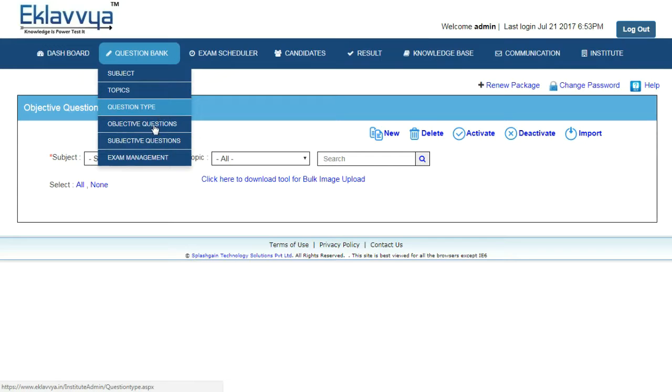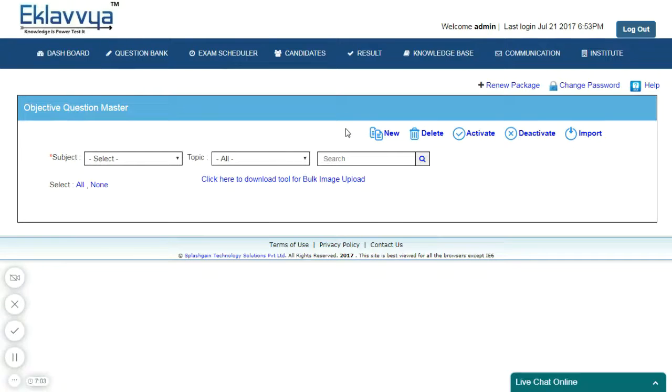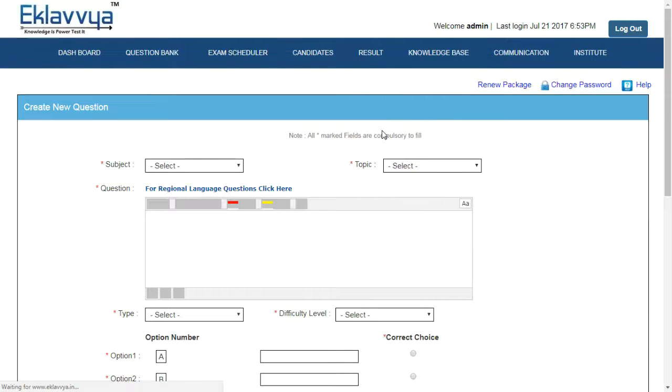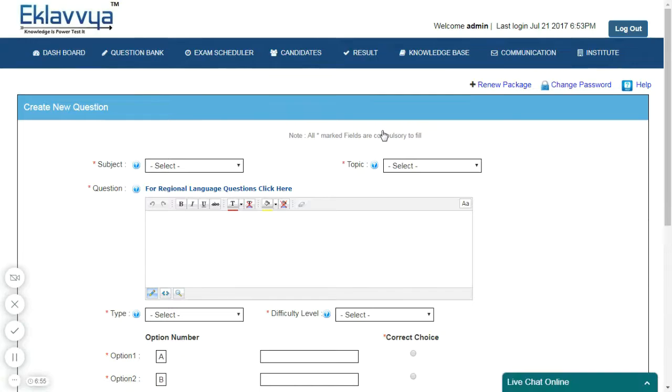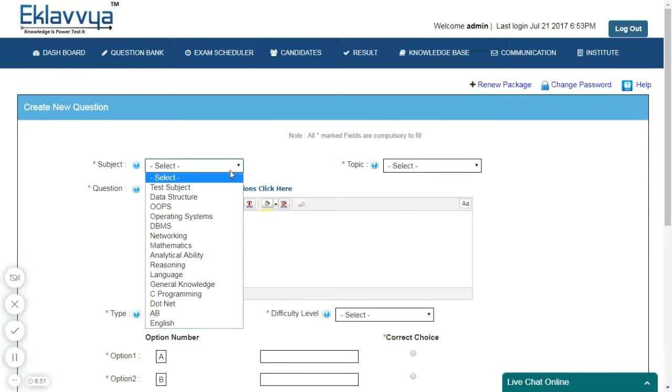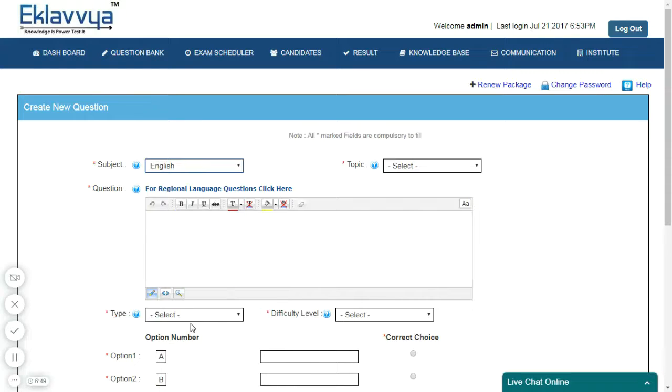The next thing is managing objective questions in the system. You can visit the Question Bank section, Objective Questions section. You can see the following screen. You can click on the new link to enter a single objective question. Enter the following details to define the objective question. Subject name. Select one of the subjects associated with the question. Topic name. Select the topic name.